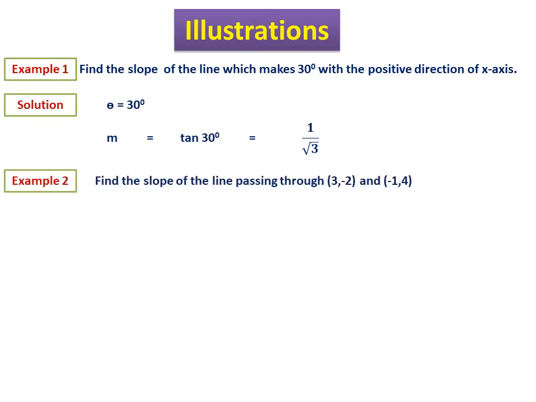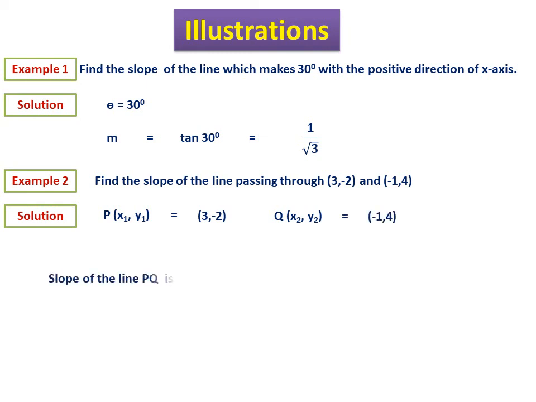Similarly, the second example. Find the slope of the line passing through the points (3, -2) and (-1, 4). Solution: let us take P (x1, y1) as (3, -2) and Q (x2, y2) as (-1, 4). Now what is the formula? Slope of the line PQ, m, is given by the formula y2 minus y1 by x2 minus x1.